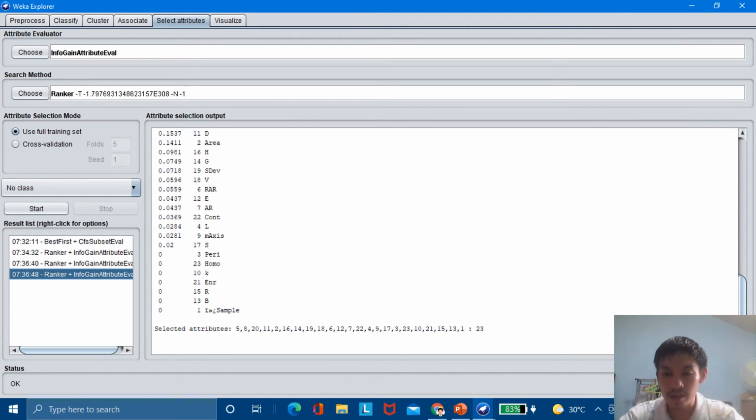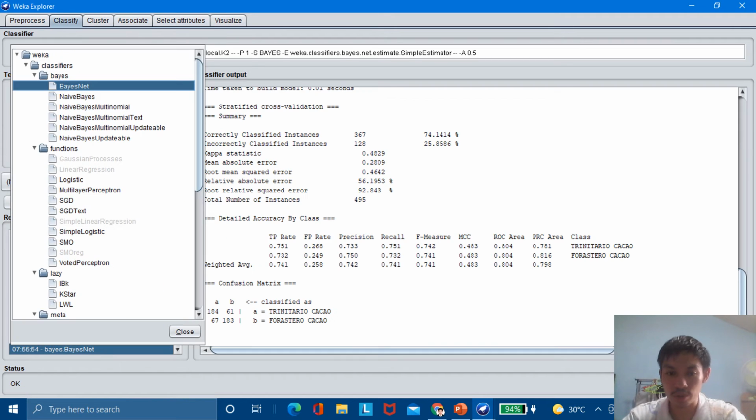We have now a total of 23 attributes or features. Now let us try to classify the data set, the new improved data set from our quiz 1 version 2. Let's try different classifiers.